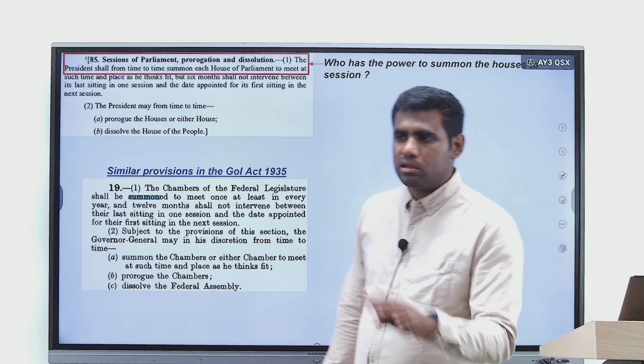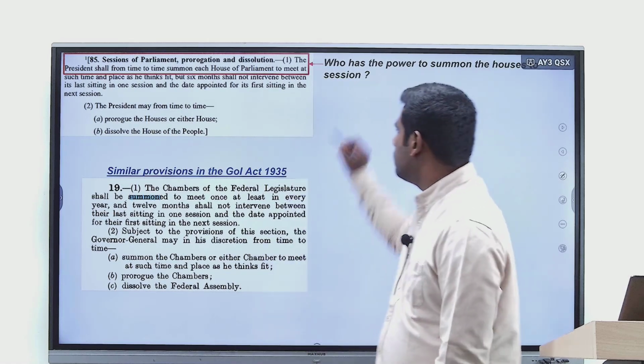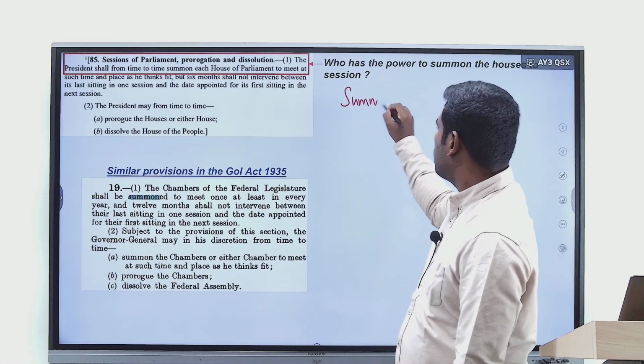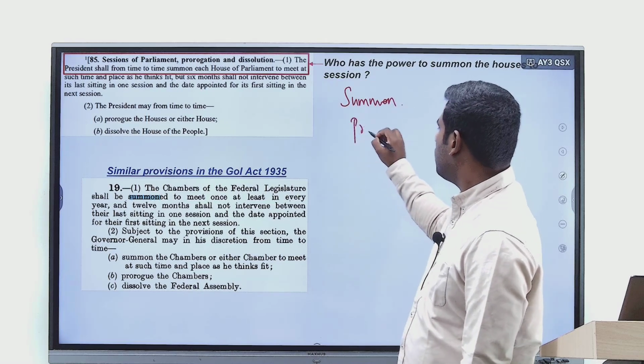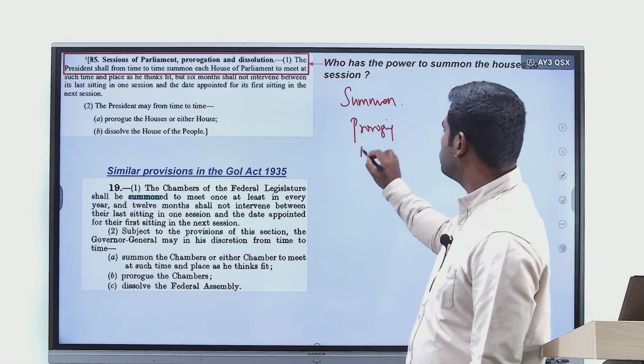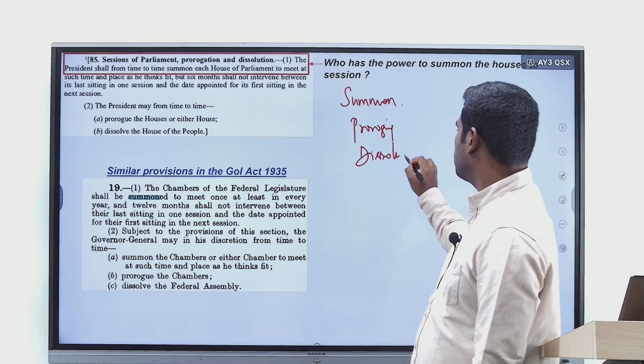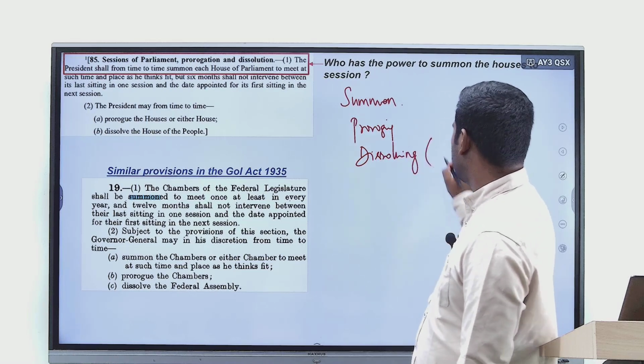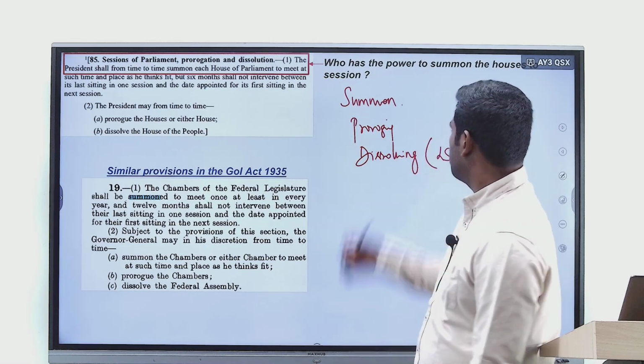Article 85 is very clear. It says the power of summoning, proroguing, and dissolving Lok Sabha, because Rajya Sabha cannot be dissolved, only Lok Sabha can be dissolved.